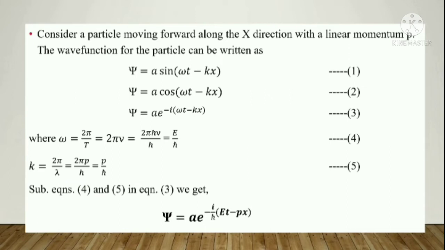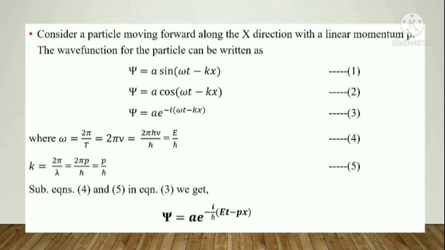Okay. So for that, I can multiply and divide by h here. So 2 pi h nu by h. h nu is energy. Here 2 pi is in the numerator and h is in the denominator. If I take this 2 pi down, it is h by 2 pi, right? That means h by 2 pi is h cut. That is equation number 4.